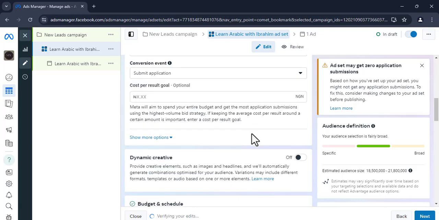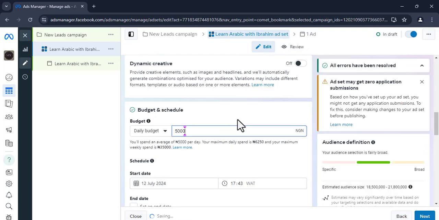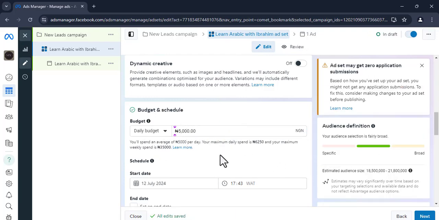Then we scroll down. Thereafter, we select our budget. So we input 5,000 naira. It could be more, it could be less, but it's just around 5,000. So the maximum it should be is around 6,250 as predicted by Facebook.